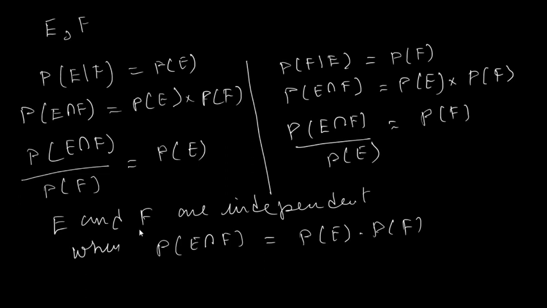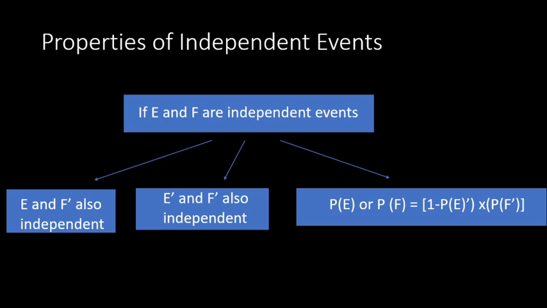Okay, right. Now let us discuss some important properties of such independent events. If E and F are independent events, E and F complement are also independent. Secondly, if E and F are independent events, then E dash and F dash are also independent.